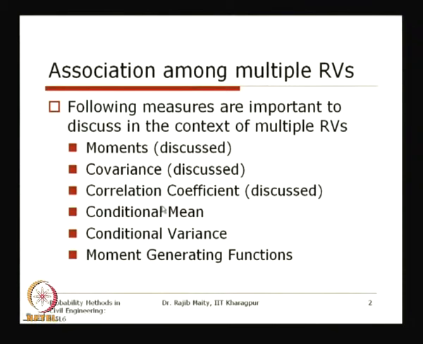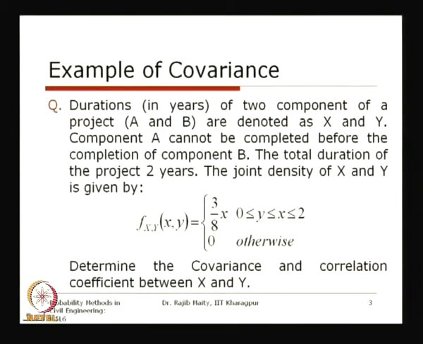In the last class we stopped after discussing the theory of covariance and correlation coefficient. If you recall, the correlation coefficient is a standardized measure with respect to the covariance, and it can vary from -1 to +1, which we also saw. Today's class will start with one example problem where we will see the covariance and then the correlation coefficient.